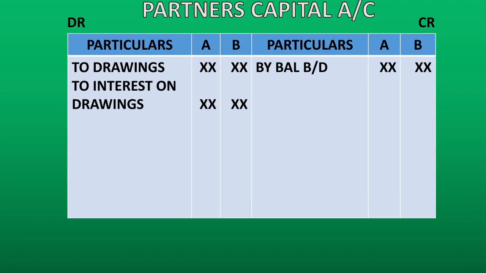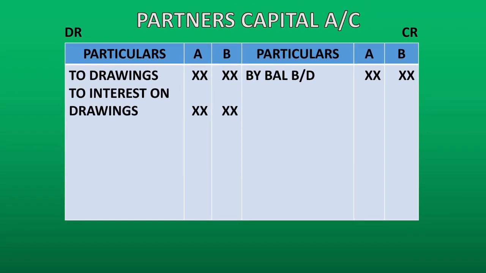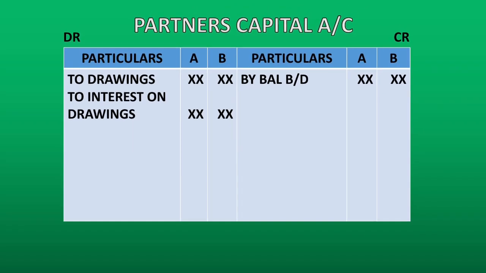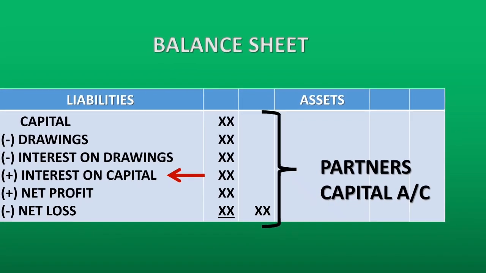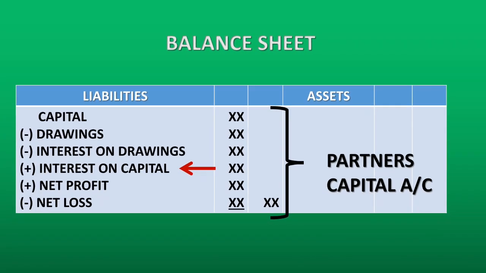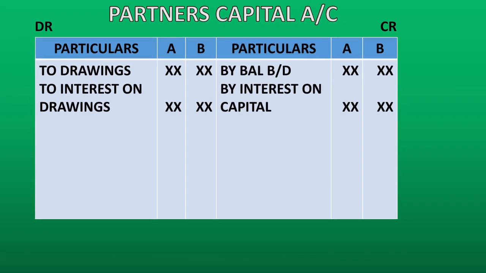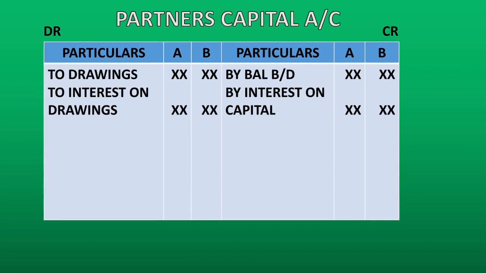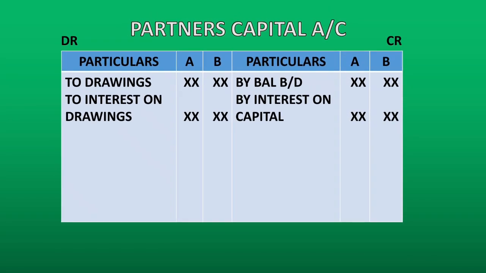Hence, we write it to the debit side of capital account. We minus it from the capital and so we write it to the debit. Interest on capital which we add to the capital, we write it to the credit side of partner's capital. We are adding it to the capital, so we write it on the same side as we wrote the capital.